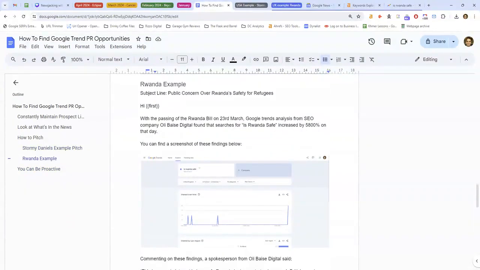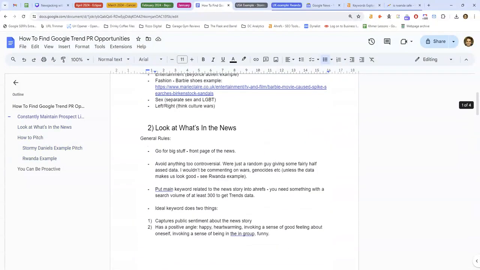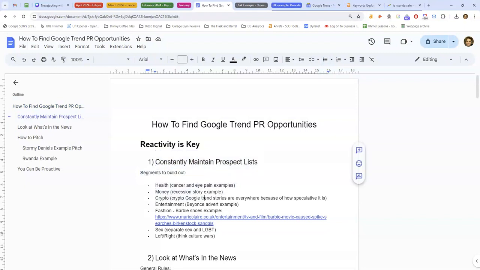So yeah, there's an overview of how to do this. Again, you might have to do it a few times before you get a hit, but as long as you maintain these prospect lists, it's something that you can do quickly and cheaply. So you can give it a few goes, and if you only get 1 in 3 or 1 in 4, it could still be worth your time.